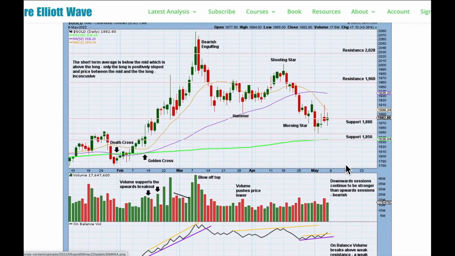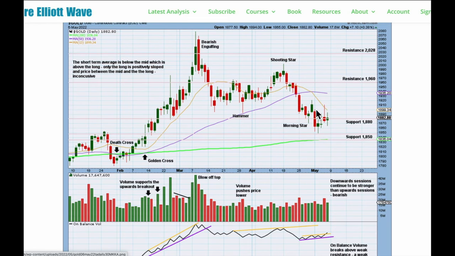At the daily chart level, we also have a bearish candlestick pattern here. It doesn't have as much support from volume though, because the prior upward candlestick for this session was a blow-off top. Here another high, another bearish candlestick pattern in a shooting star. Last week I noticed that this morning star was suspicious because the third candlestick pattern lacked support from volume. That suspicion was proved to be correct, and now we've got a little bit more downward movement. So this potential morning star is now negated by this bearish candlestick pattern.